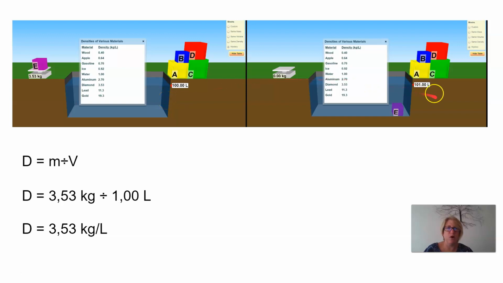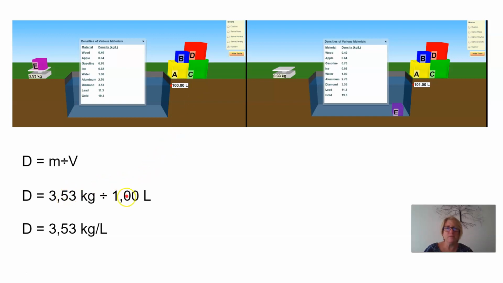Then we take the purple block and we put it into the container of water, and it goes to 101.00 liters. So in order to find the volume of the block only, we take the volume of the block plus the water, which is 101.00 liters, and subtract the volume of the water, which is 100.00 liters, and therefore we'll be left with 1 liter.